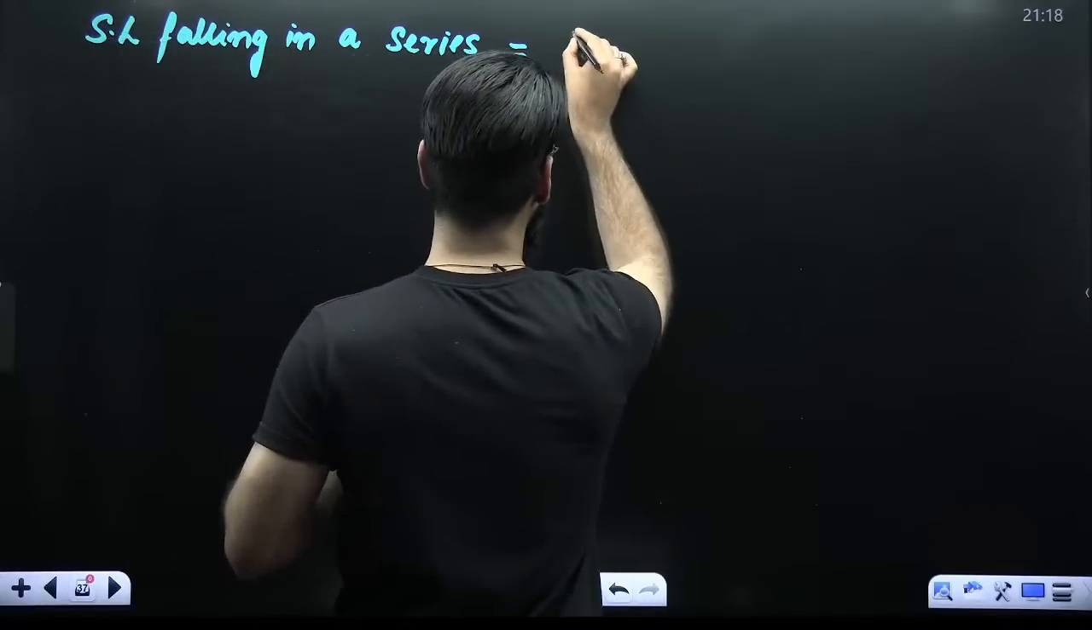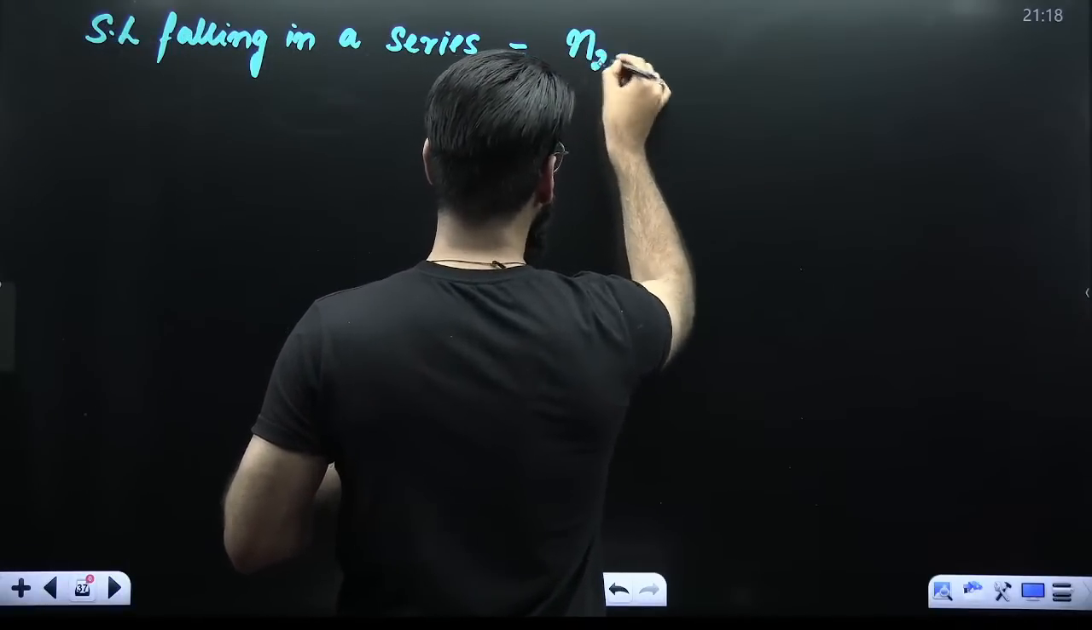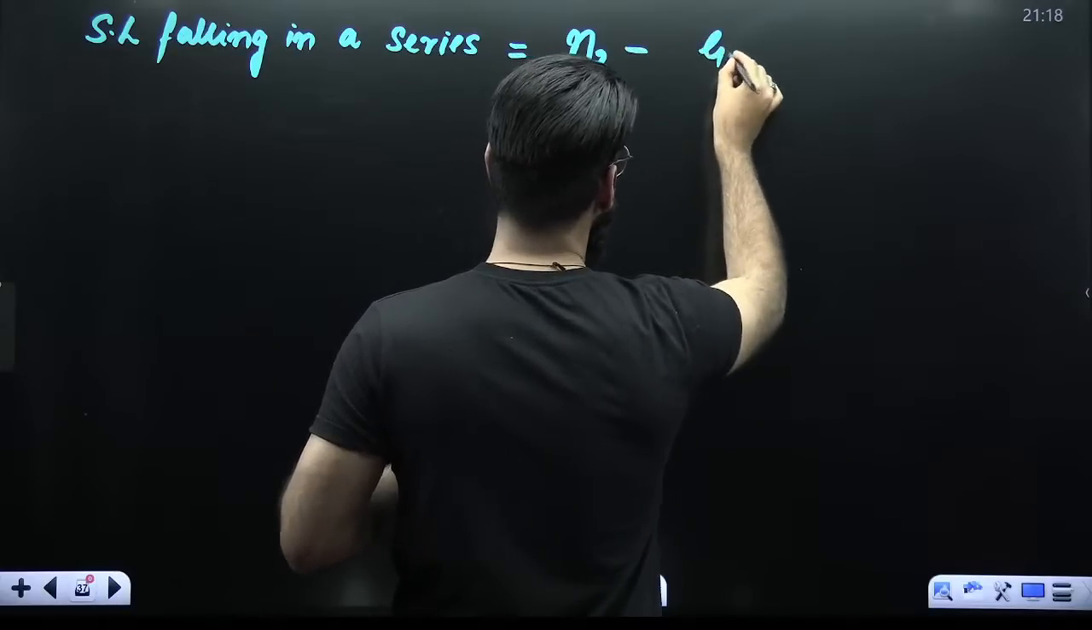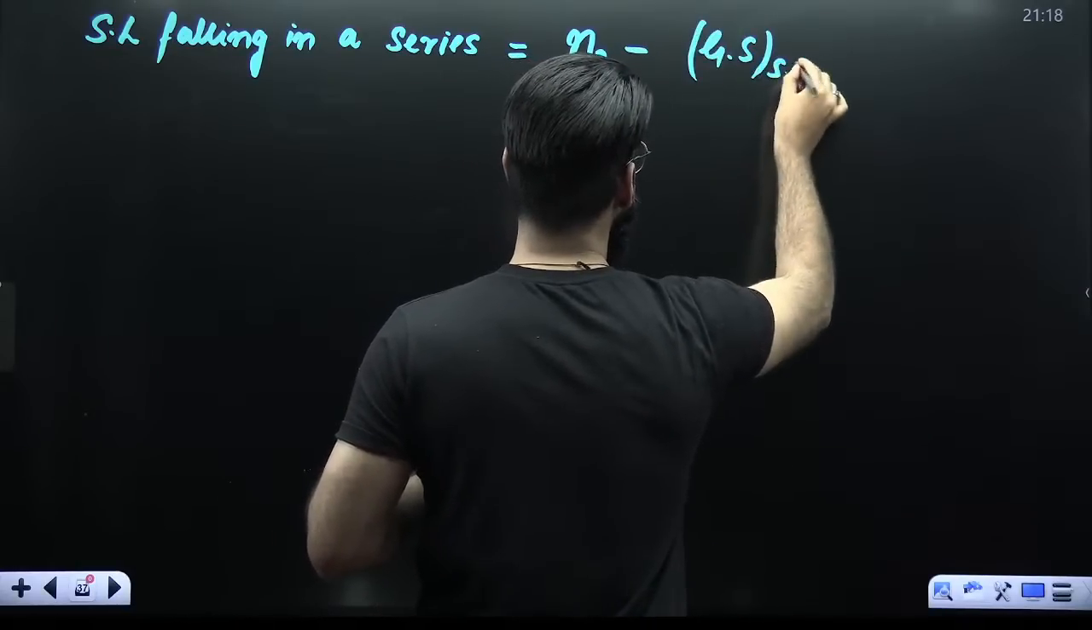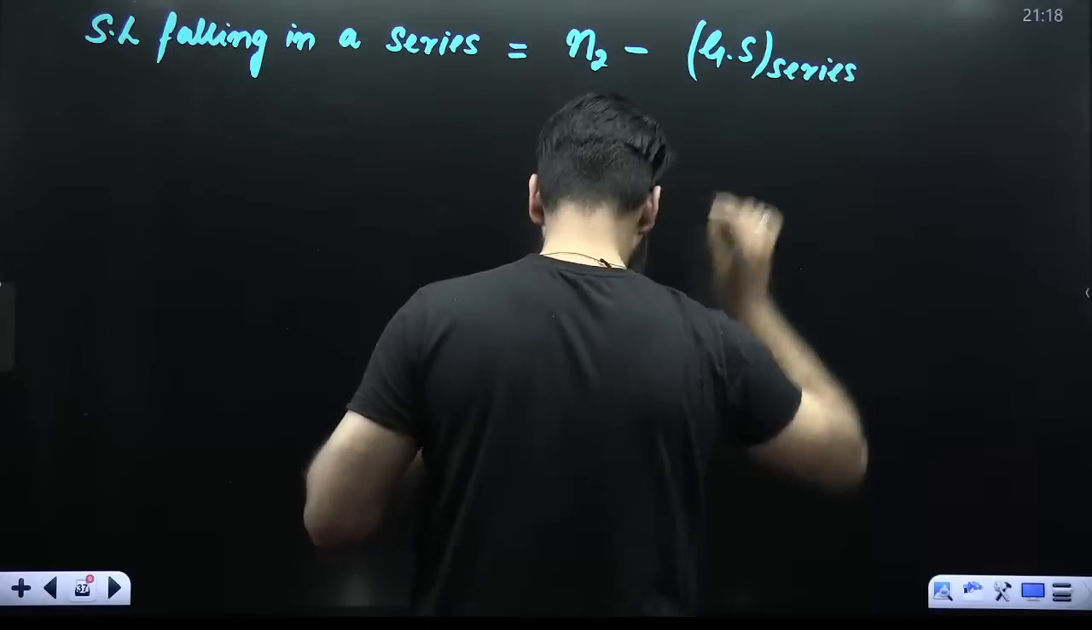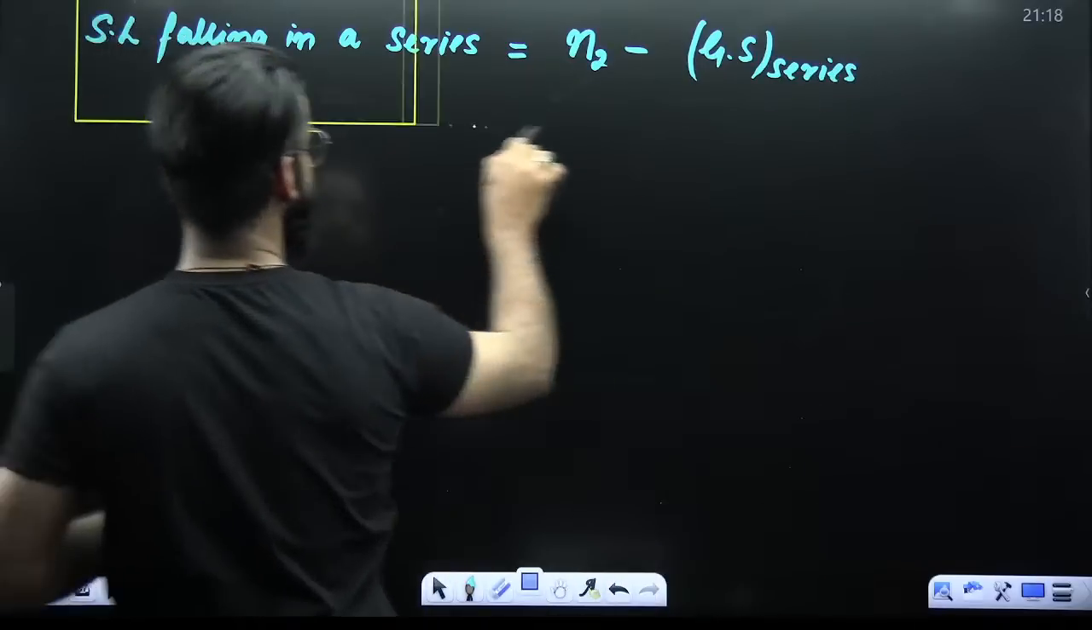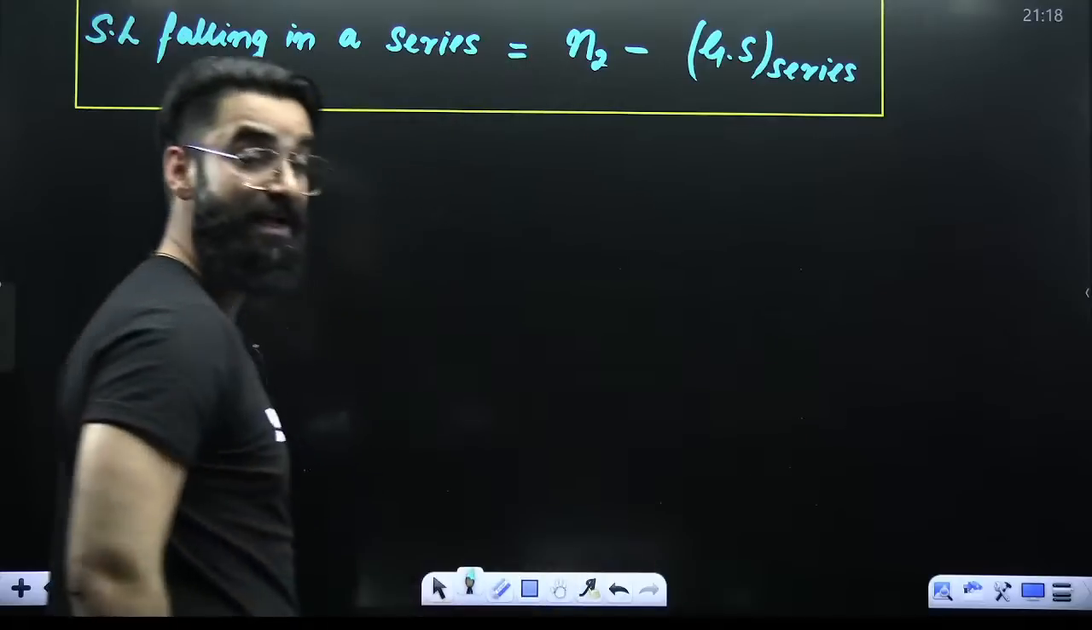It is simply N2, higher energy state, minus ground state of the series. Ground state of the series. Try to understand what this formula is. This again is an important one which is asked.